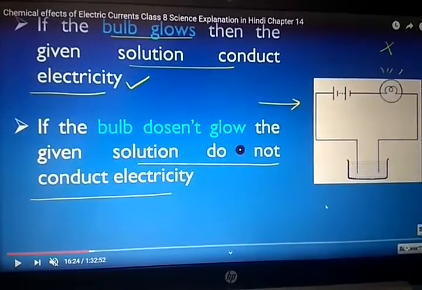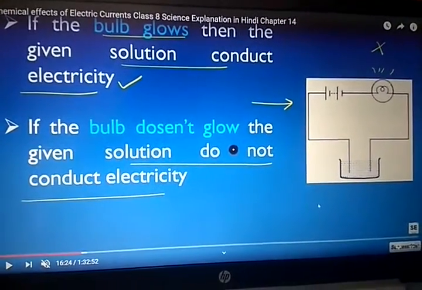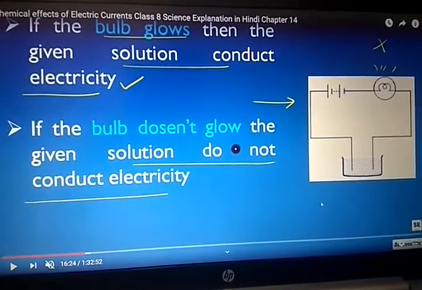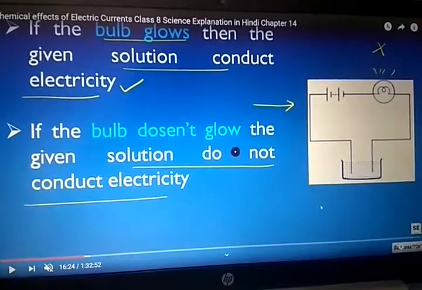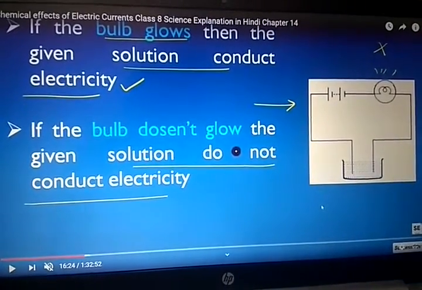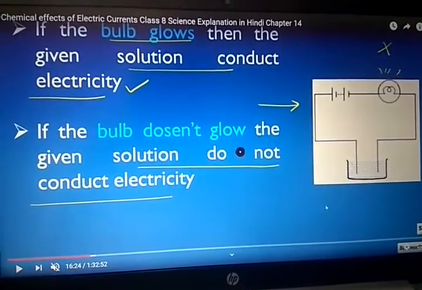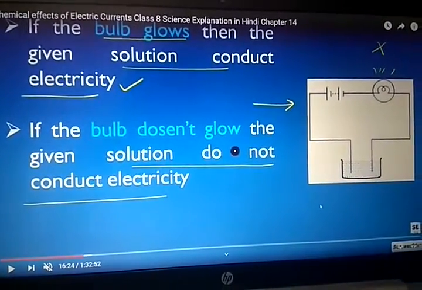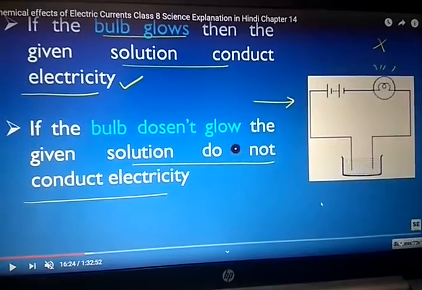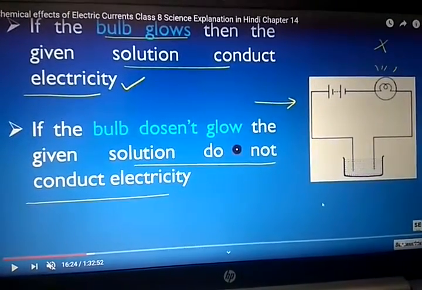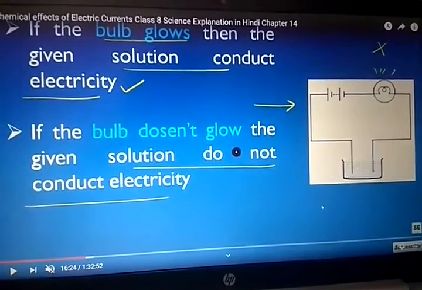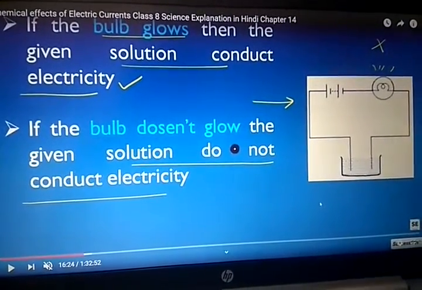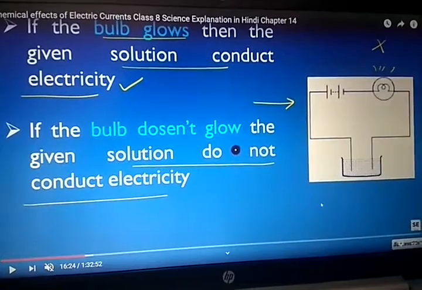Now, instead of lemon juice, take distilled water. Distilled water is a pure form of water. In this, the bulb does not glow, right? But when you take tap water, which is an impure form of water, current can pass through it. So tap water is a good conductor of electricity, while distilled water is not a good conductor of electricity because it is the pure form of water.